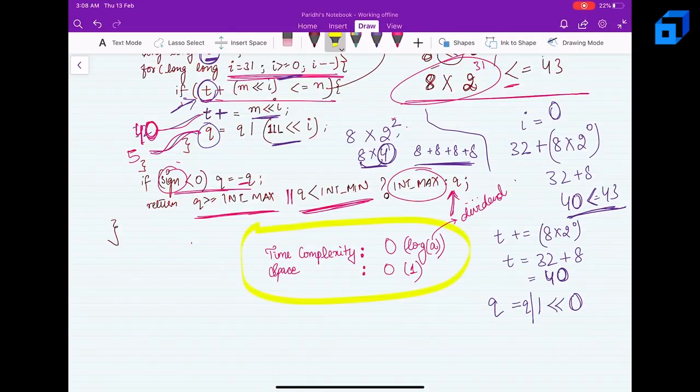Now let's talk about the time complexity. Above we saw that the time complexity was order of dividend. Here we have significantly reduced it to order of log of dividend, because every time we are playing with the power of 2. So we are essentially dividing our dividend by a power of 2 every time, right? If I am trying to reach from my divisor to my dividend, I am doing it in steps of powers of 2, right? So it will take order of log of dividend. And space is order of 1.